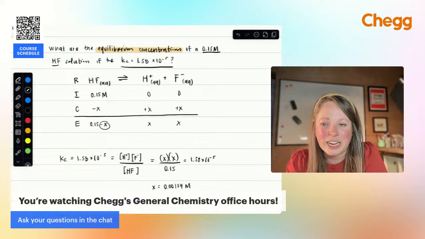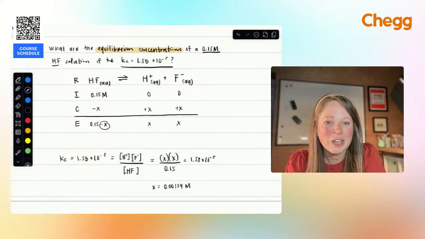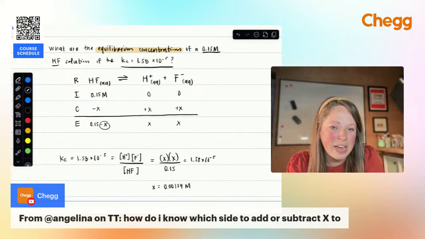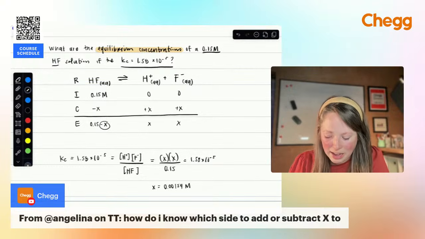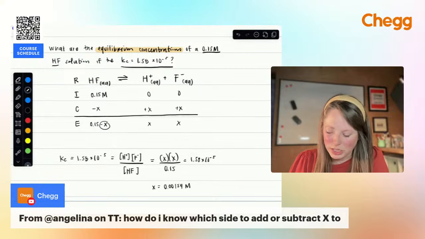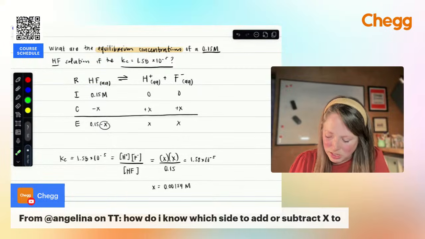How do I know which side to add or subtract x to? So basically what we're doing is we're looking at what's happening in this reaction. So initially I had just HF in solution. So I started out with just this, right?